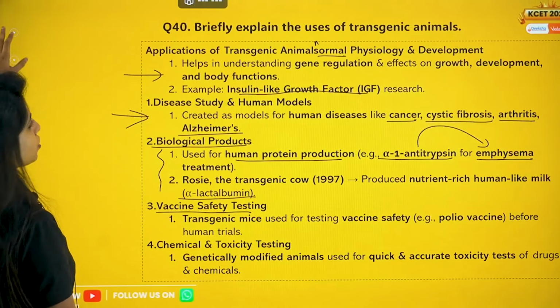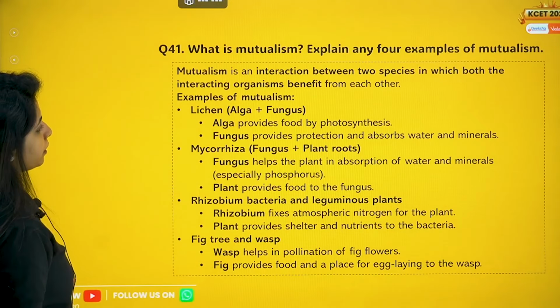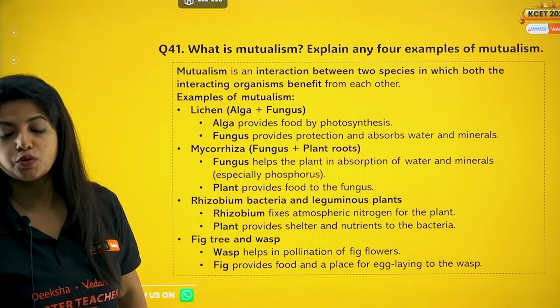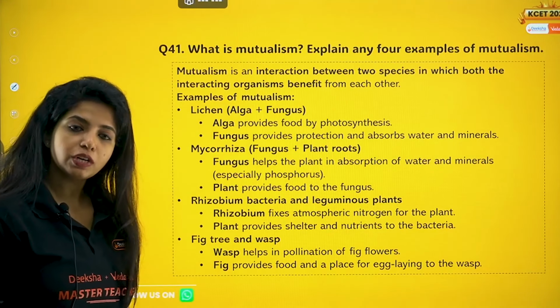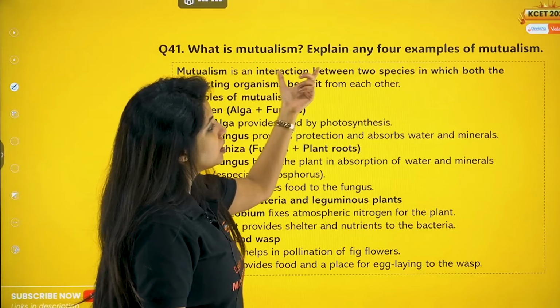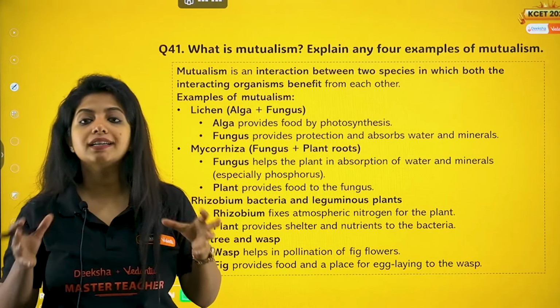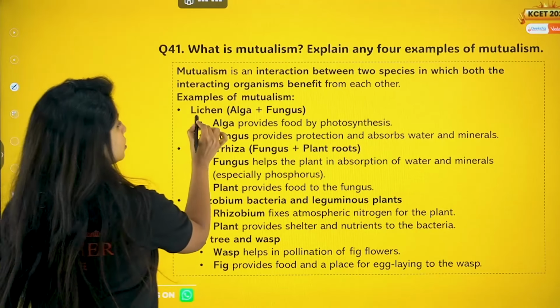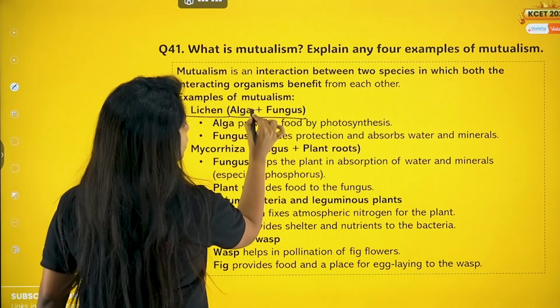So these are the uses of transgenic animals. Now we have, what is mutualism? Explain any 4 examples of mutualism. So what is mutualism? Mutualism is when both the organisms which are interacting get the benefit. Both benefit each other. For example, lichen is a mutualism shown by algae and a fungus.